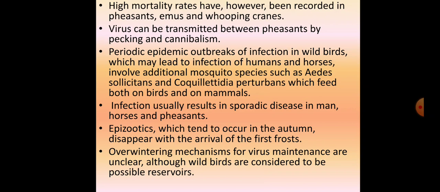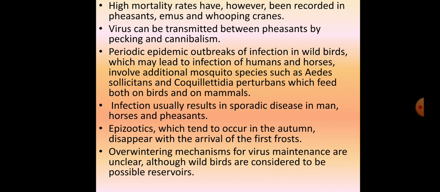It involves additional mosquito species such as Aedes sollicitans and Coquillettidia perturbans, which feed both on birds and on mammals. So there are periodic epidemic outbreaks in wild birds as well, and this can lead to infection in humans and horses. Infection usually results in sporadic disease in man, horses, and pheasants. Epizootics, which tend to occur in autumn, disappear with the arrival of first frosts. Overwintering mechanisms for virus maintenance are unclear, although wild birds are considered to be possible reservoirs.